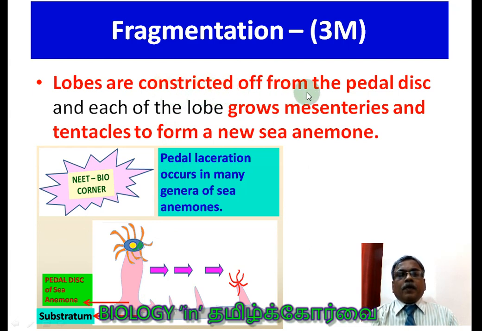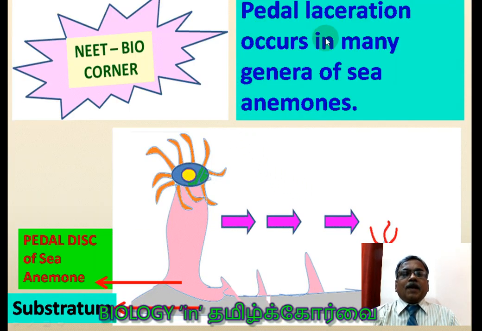Constricted off from the pedal disc, and each lobe grows mesenteries. Mesenteries are nothing but the partitions within the body. The partitions and tentacles also arise to form a new sea anemone. Having mesenteries is one of the characteristic features of Coelenterata when compared to the sponges. Okay, so pedal laceration occurs in many genera of sea anemone. The enlarged view.